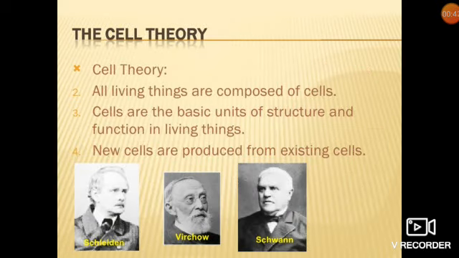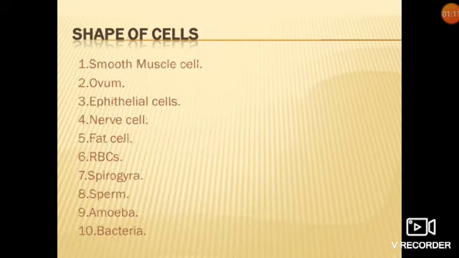The cell theory. The cell theory states that all the living things are composed of cells. Cells are the basic unit of structure and function in living things. New cells are produced from existing cells. You can see the images of the three scientists who are the pioneers of the cell theory. That is Schleiden, Schwann and Virchow.